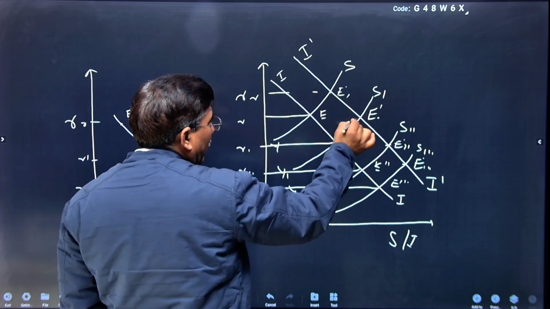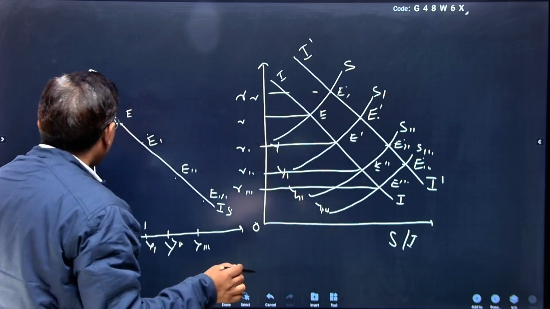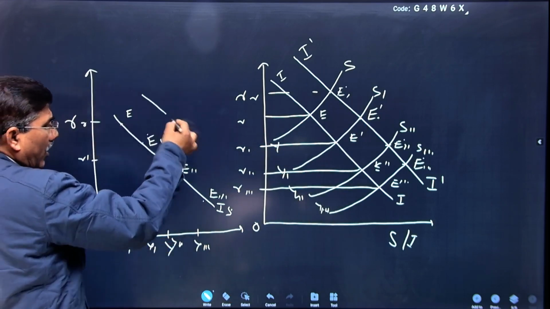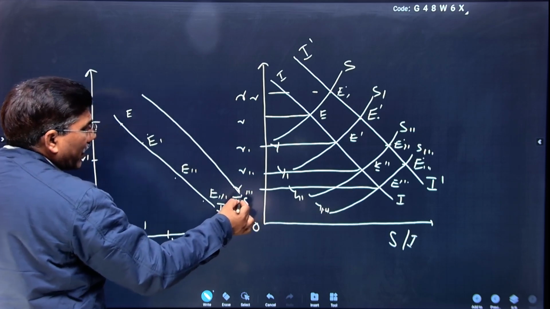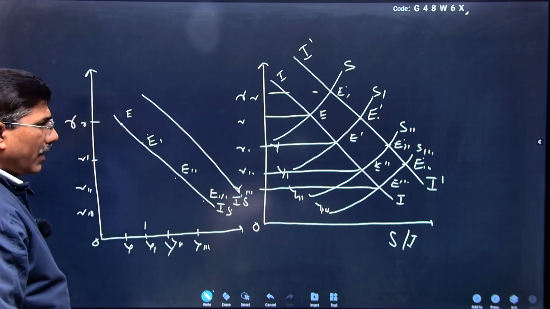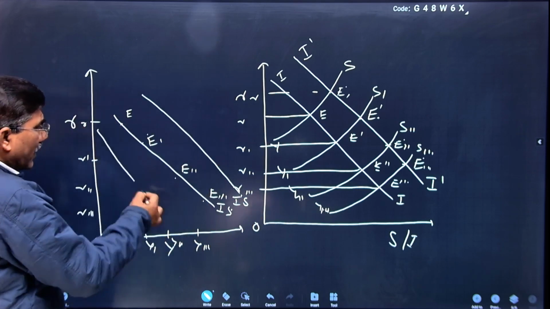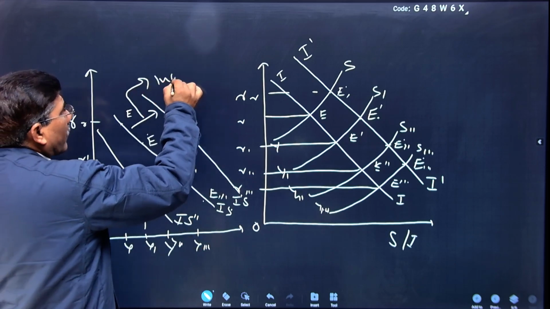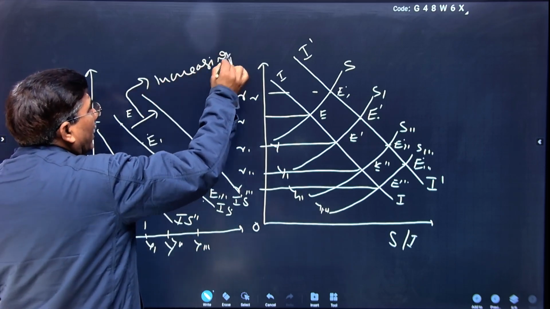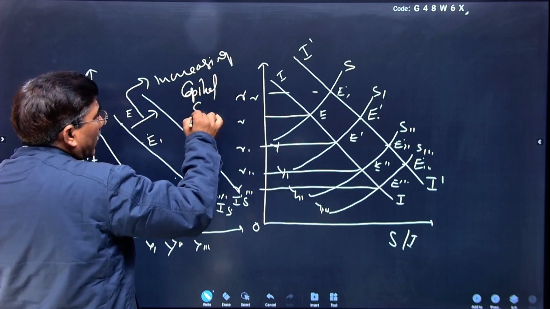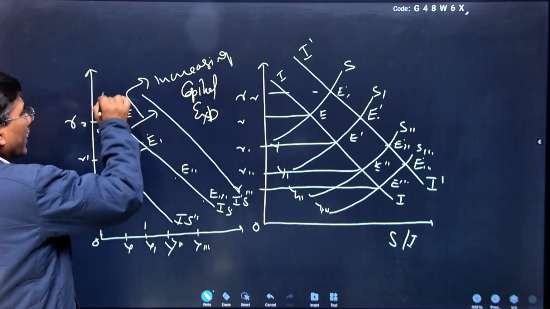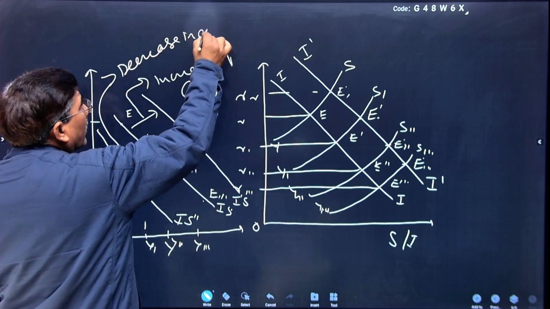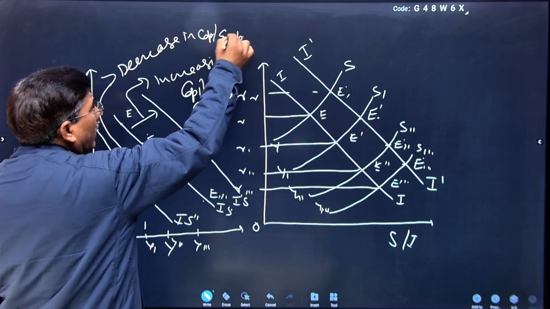If you integrate these curves, what you will find is that at the same level of rate of interest or at a higher level of rate of interest, the investment saving curve with increasing investment by the government will shift outwardly. With decreasing investment, it will shift downwardly. This is because of increasing capital expenditure of the government, and the reverse is a decrease in capital or any expenditure of the government.